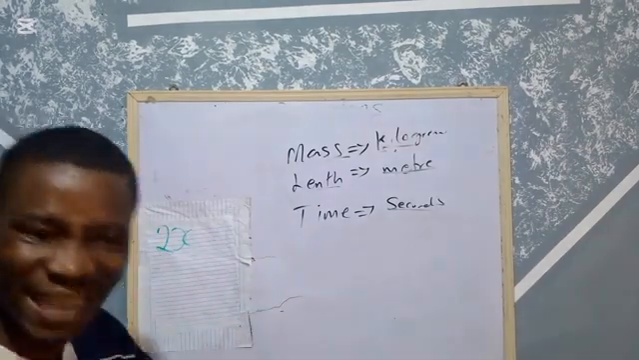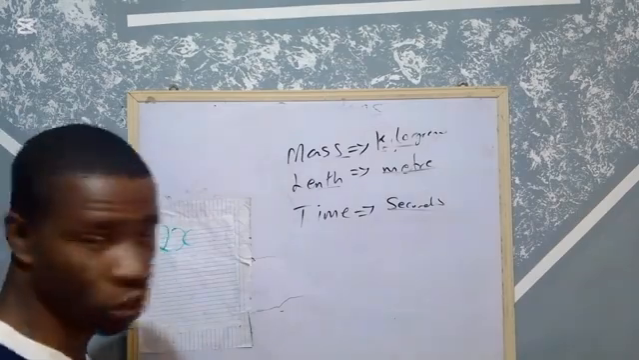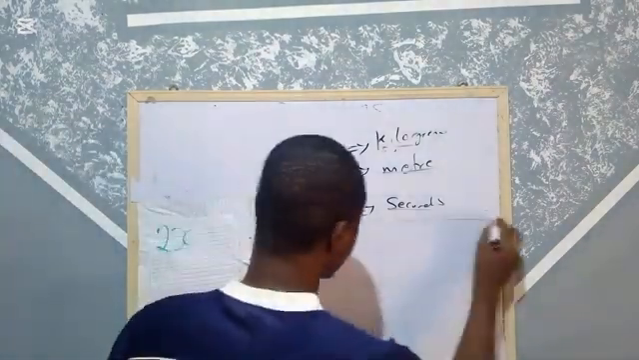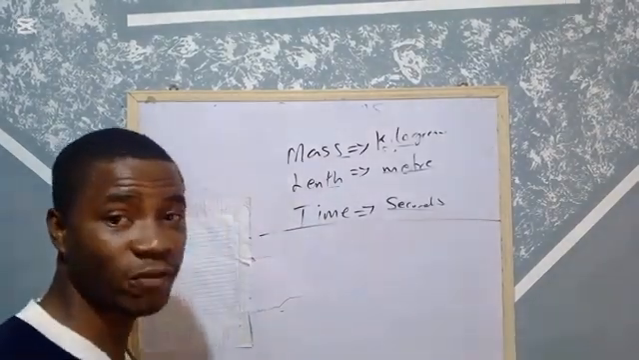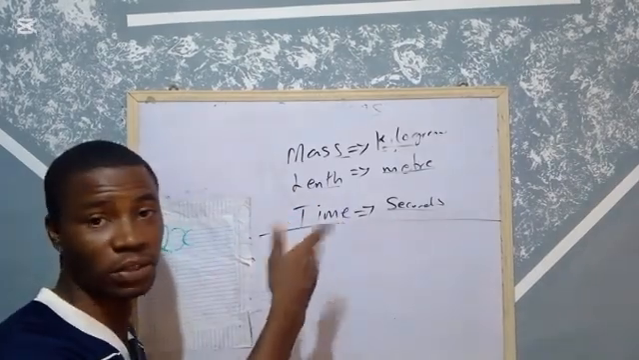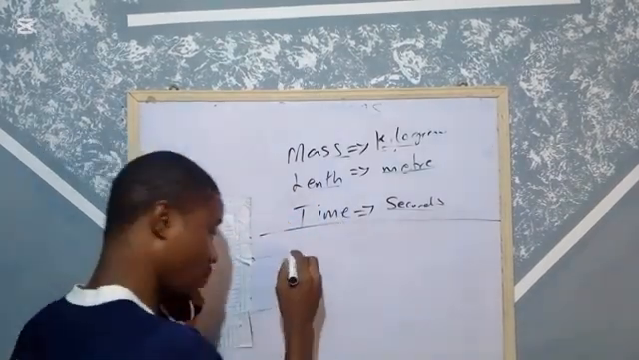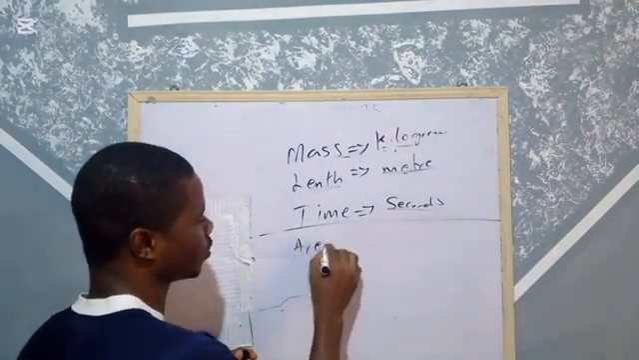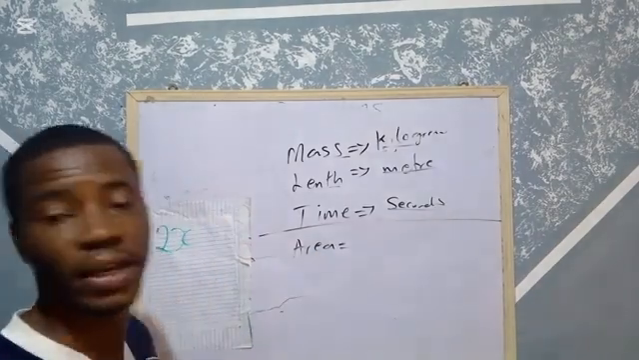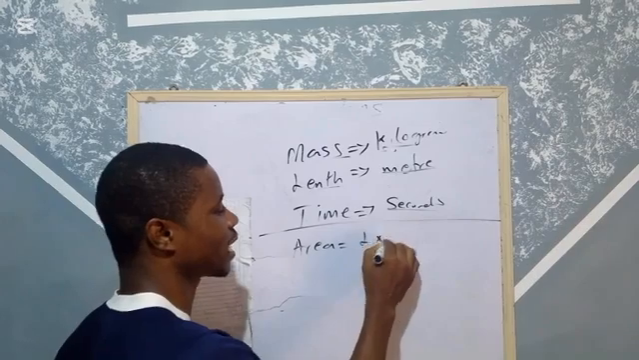Let's talk about derived quantities and derived units. We already said that derived quantities are gotten from fundamental quantities, right? So let us mention some examples of derived quantities. An example is area. What is the formula for area? Area is length times breadth.